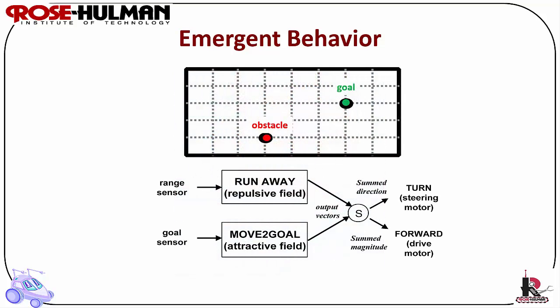Here is an example of combining behaviors to create an emergent behavior. So let's say we have a potential field method that has an obstacle that repels any robot that gets close to it, and we have a goal that attracts any robot that gets close to it. So if you combine these two things together, it's a very simple emergent behavior of go to goal or move to goal.